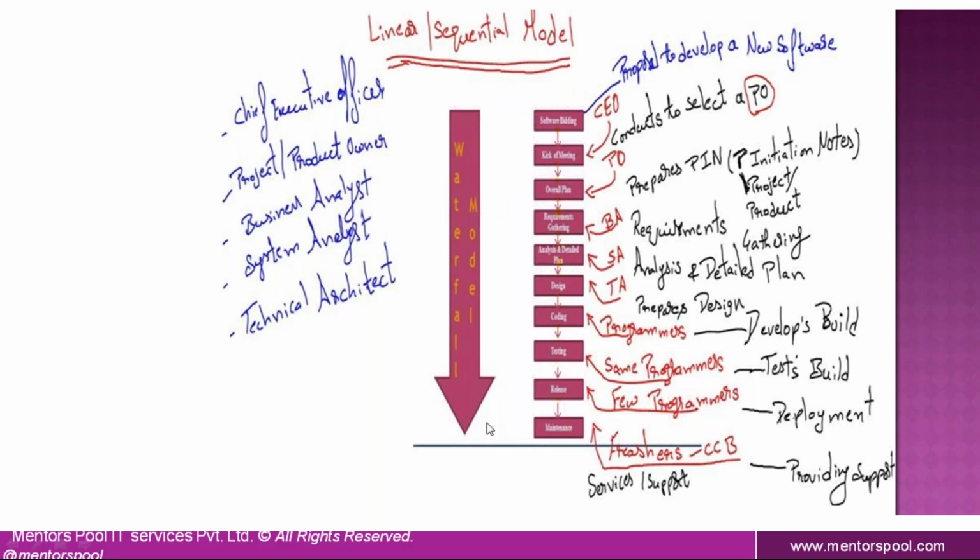It's a completely sequential model. But the purpose of discussing this particular SDLC model is that you need to understand the importance of each and every phase, the development phase and the testing phase. So here we need to focus on the testing phase. If you focus on old SDLC models like the waterfall model, incremental model, spiral model, and rapid application development model, there are some drawbacks with these SDLC models. The main thing is here.